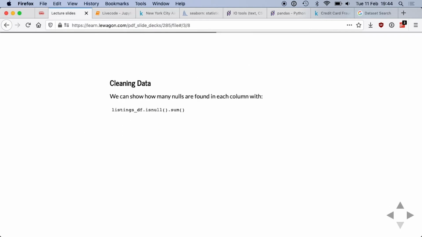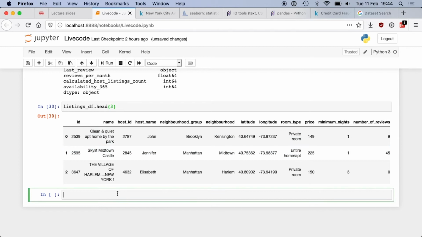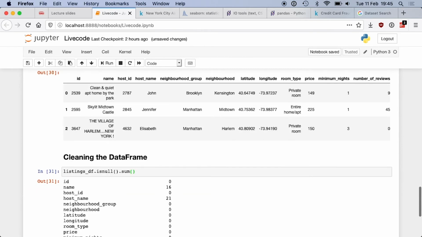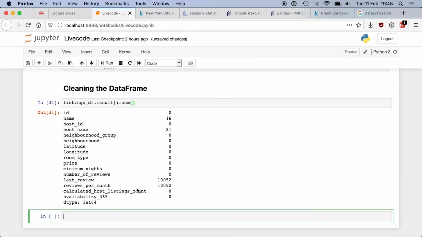So the first thing we want to do is make sure the data is clean. Make sure that we have enough information for all the columns. Maybe we have columns where we have very sparse data. We want to make sure the data is clean, and if it's not, we want to clean it. So one way of checking whether the data is clean or not is to run the following code.